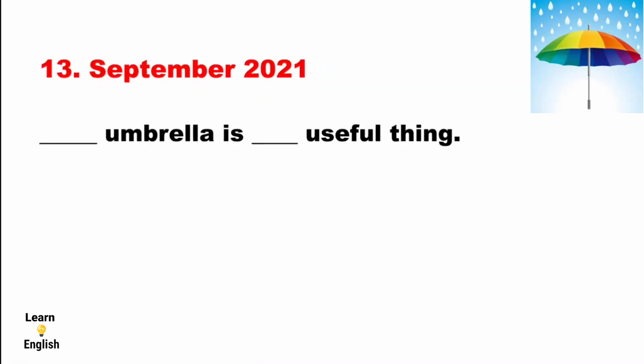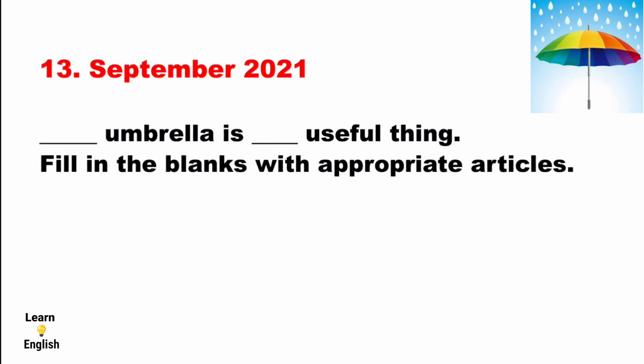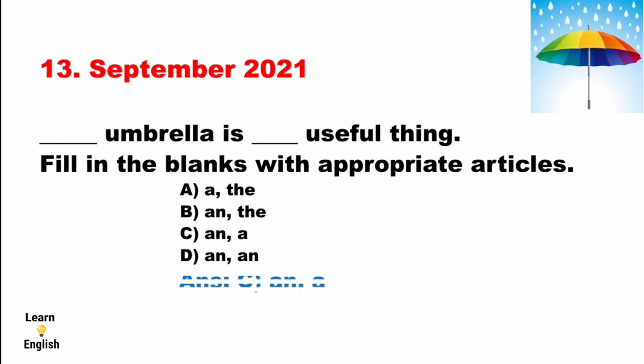Come to the 13th question, which was asked in September 2021. The 13th question is: dash umbrella is dash useful thing. Fill in the blanks with appropriate articles. Option A, a and the. Option B, an and the. Option C, an and a. Option D, an and a. Answer is option C, an and a.